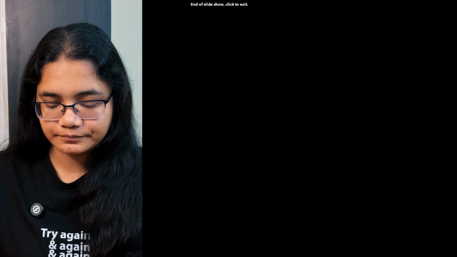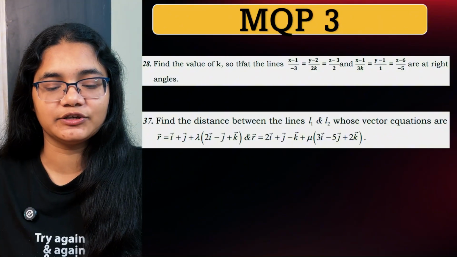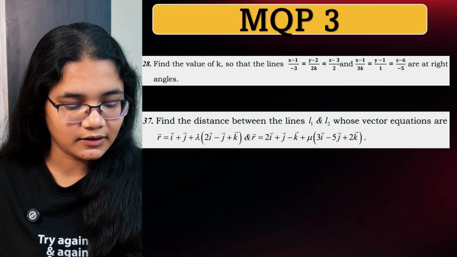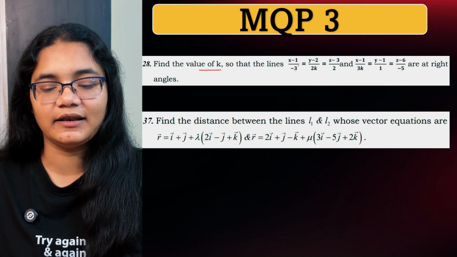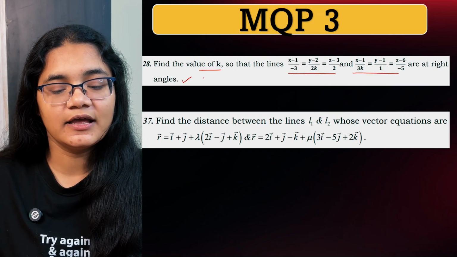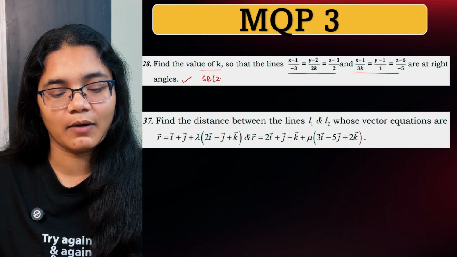Now moving to the next question, model question paper 3: find the value of k. Find the value of k so that the lines, this one and this one, are at right angles. This is again in section B, which is a 2 marks question.